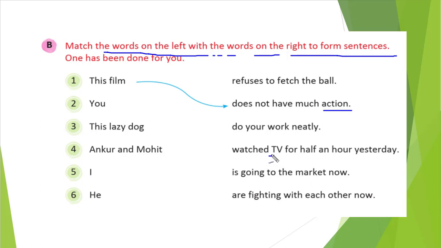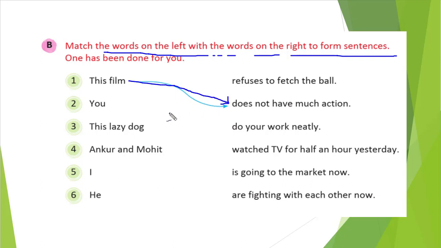TV also comes. But after the subject, it should be a verb, right? So does not is the appropriate one, because this is singular, so we will write he does not, right? If plural is there, then we will write do not, but this is singular, so we will write does not, right? So this one is the correct answer. Okay, so this is our answer.